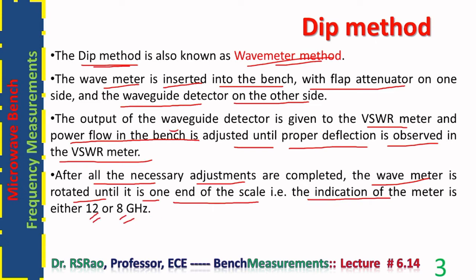Notice, instead of the waveguide detector, one can use a matched terminated standing wave detector also in the bench setup. In such case, the output of the tunable probe must be connected to the VSWR meter. Either one can be used. Either the waveguide detector or the standing wave detector can work here.